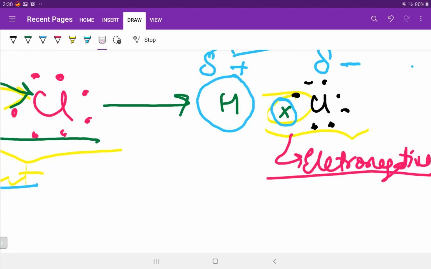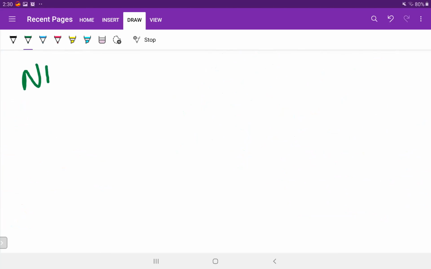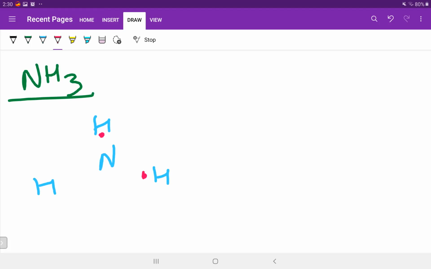I'll give you one more example, that is ammonia, NH3. Let's see its composition. We have just seen it a few pages ago. Ammonia molecule, we have studied that. So what happens in ammonia? Nitrogen and three hydrogens, each hydrogen has 1 electron, and nitrogen has 5, so it will share 1, 2 and 3, and then 2 will be left here.